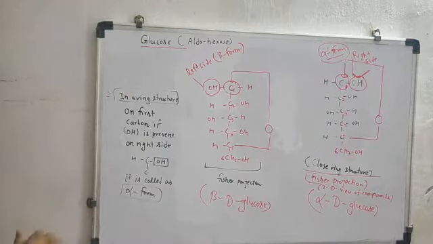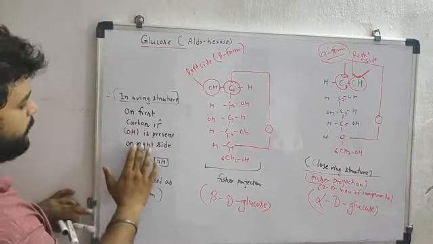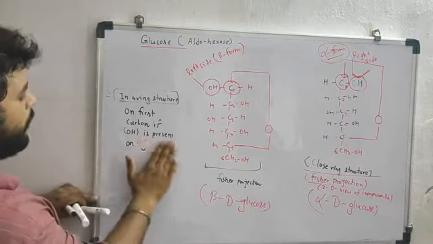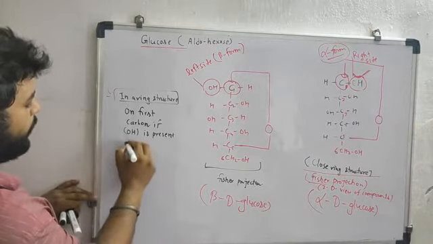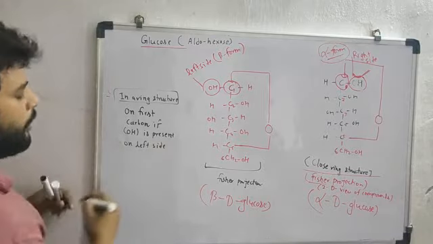Write it down. And on the first carbon, if OH is present, I am erasing this, on which side? On the left side.